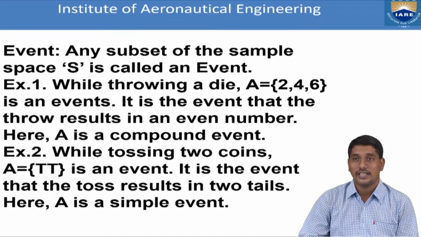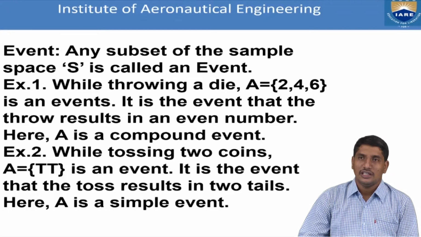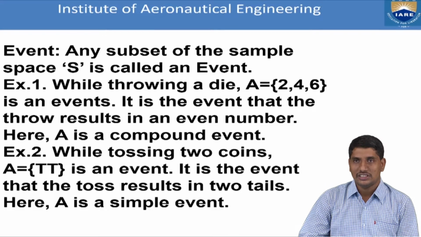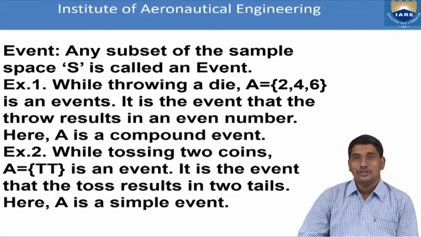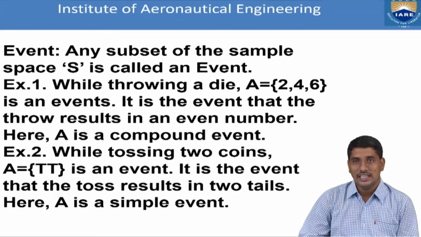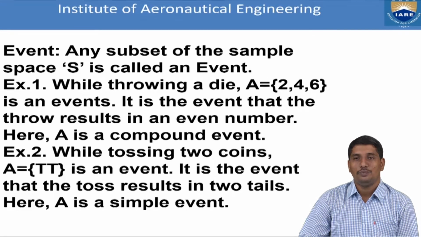You have to understand that capital A, {2, 4, 6}, is a subset of the whole sample space capital S, that is {1, 2, 3, 4, 5, 6}. And hence every event, that is the wish of every player, if you treat it as an event, is nothing but a subset of capital S. So mathematically, an event is nothing but a subset of capital S, and in general, an event is the wish of the player who is playing the game.